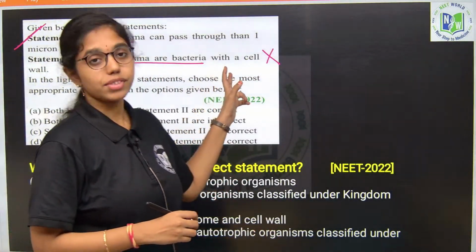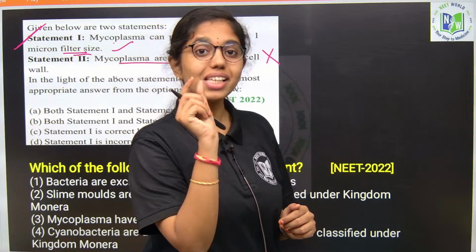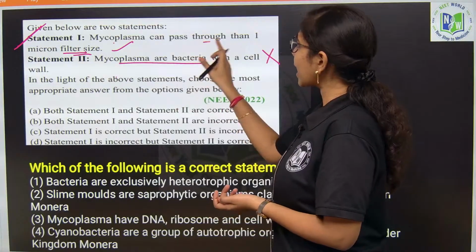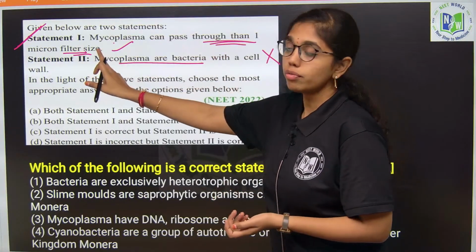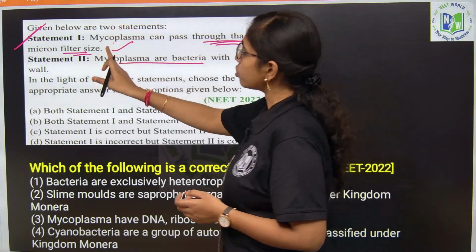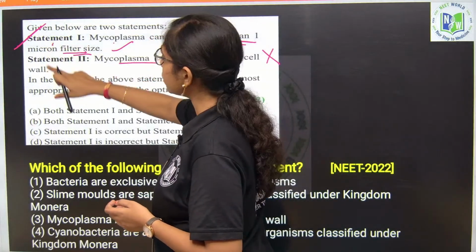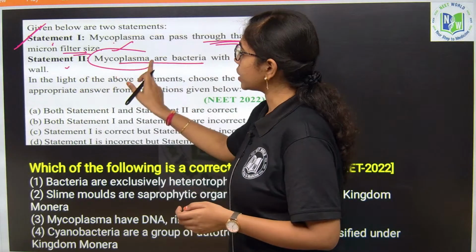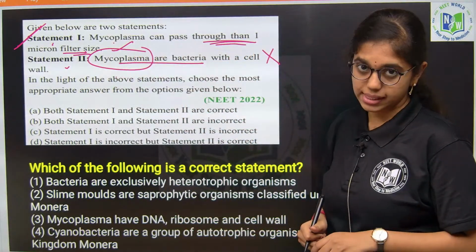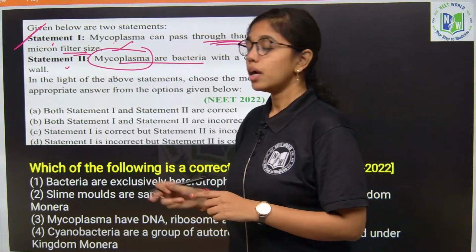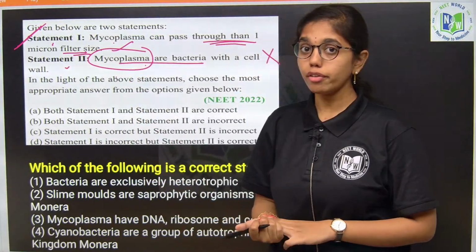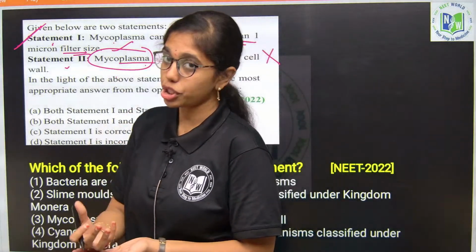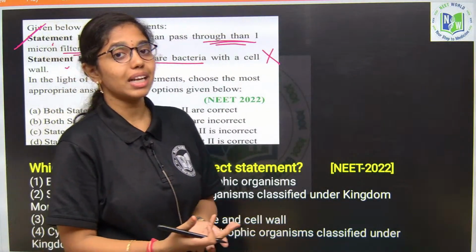They do not have a cell wall and they are the smallest cells; they can easily pass through bacterial filter paper, but they can easily pass through 1 micron filter paper size. So, statement 1 is right and statement 2 is wrong over here, because we all know that mycoplasma is wall-less and it is commonly called bacteria with their coats off, or pleomorphic bacteria also, because it varies its shape based on the environment it is living in.